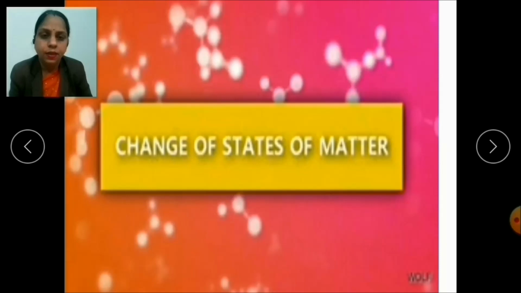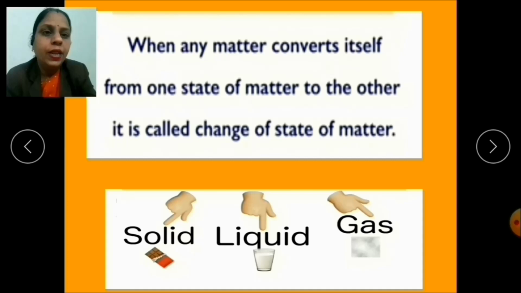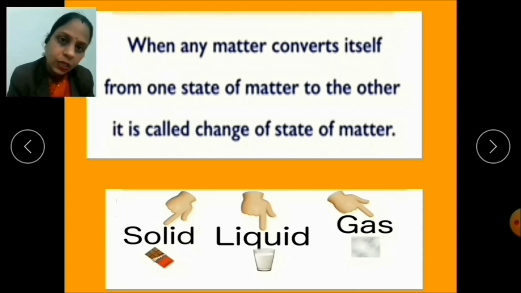Now children, tell me one thing. What happens when you leave an ice cube in the open? Definitely your answer will be that it melts, isn't it? That means solid changed into liquid. Therefore, when any matter converts itself from one state of matter to another, it is called change in the state of matter. Whether it is liquid into gas or gas into solid, etc.